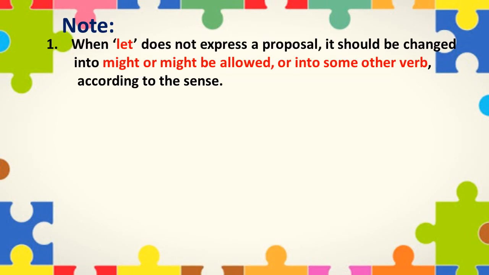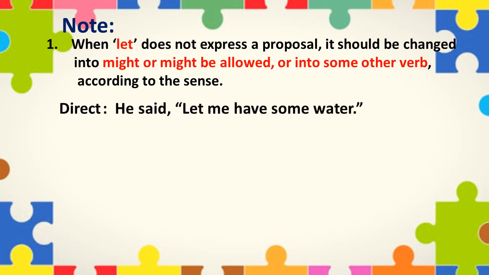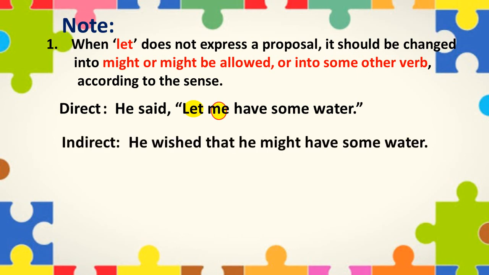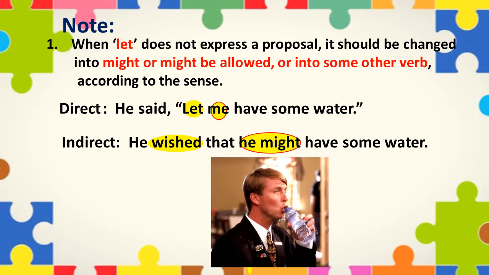But when "let" doesn't express a proposal, it should be changed into "might" or "might be allowed" or into some other verbs according to the sense. For example, he said, "Let me have some water." In indirect speech, it will become, he wished that he might have some water.